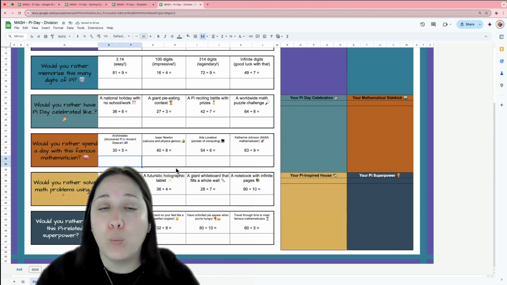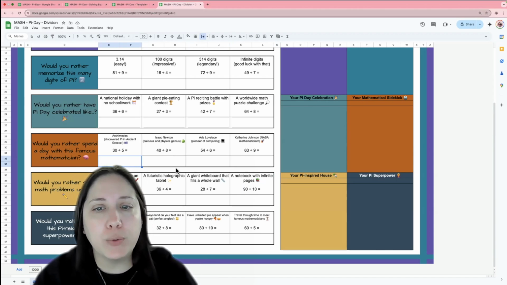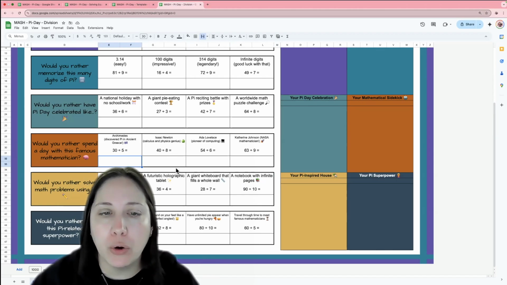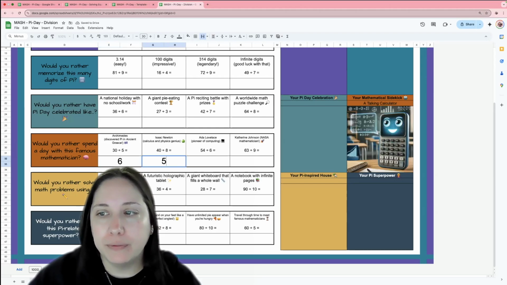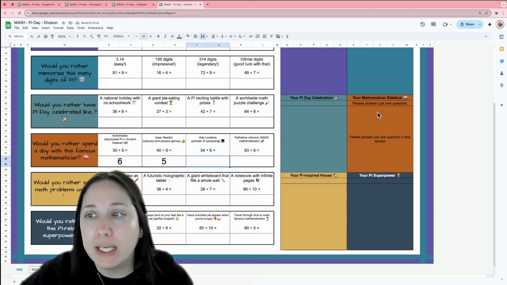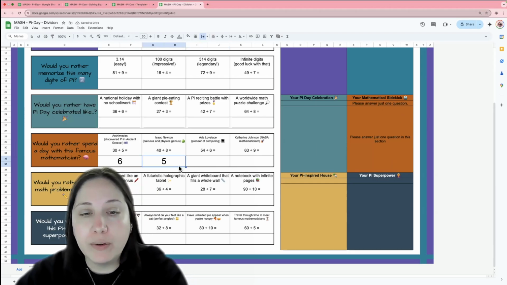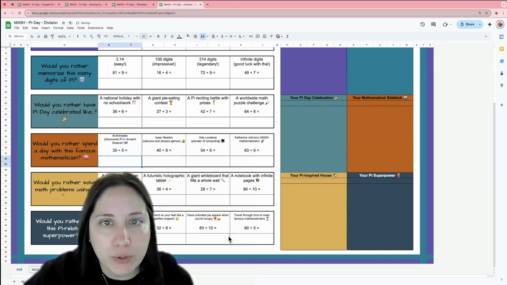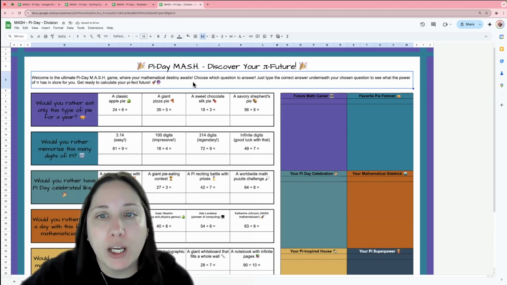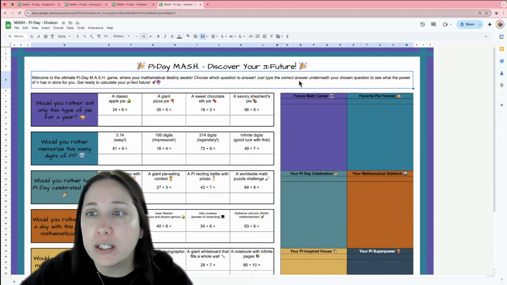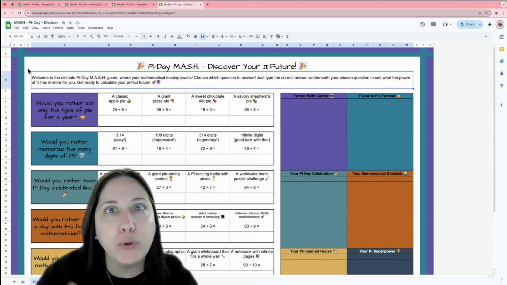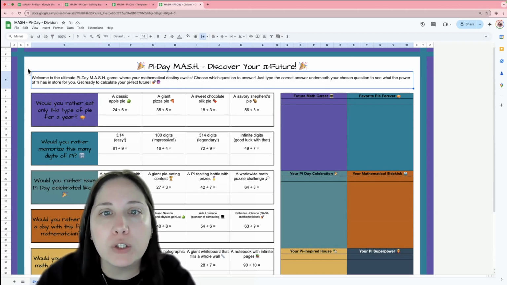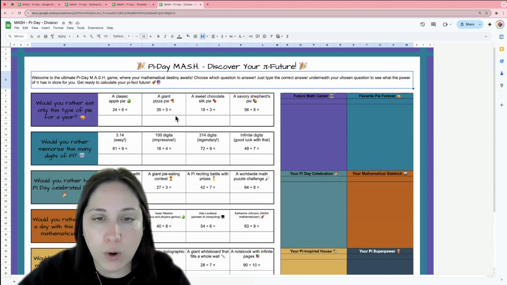What I want to caution you, let's say a student wants to do all of them, right? So they go 6, 5. It's not going to let them. So please answer just one question so that the fortune works properly. They are only supposed to be choosing one. You can also change some of the instructions up here. Choose which question to answer. Just type the correct answer underneath your chosen question. I think that kind of works in general, but if you want to be more specific with your instructions, you definitely could update this as well.